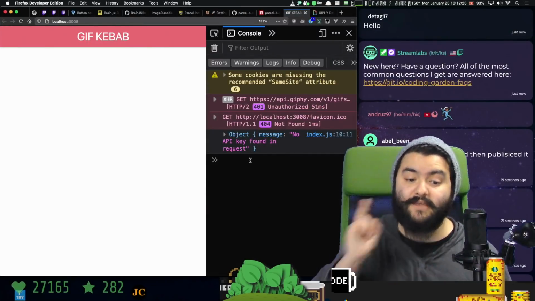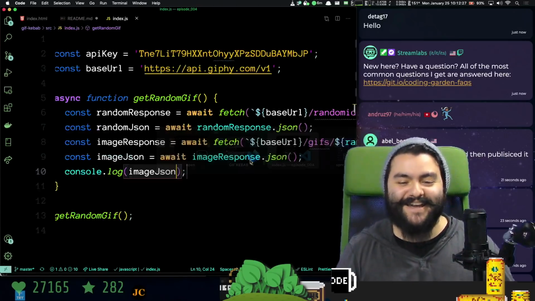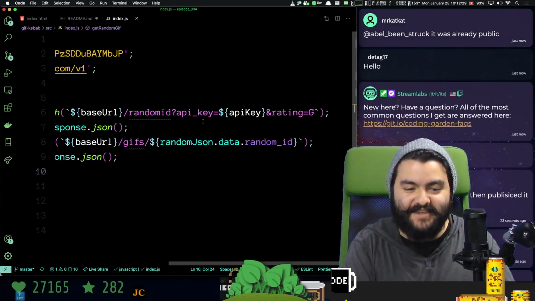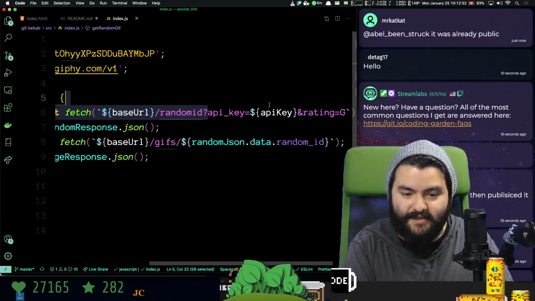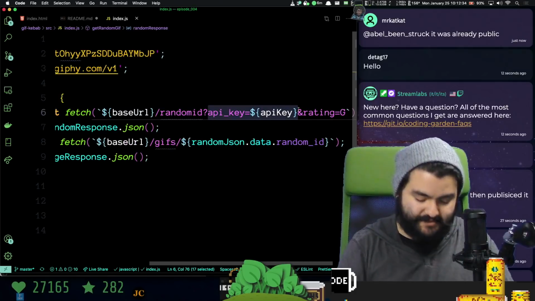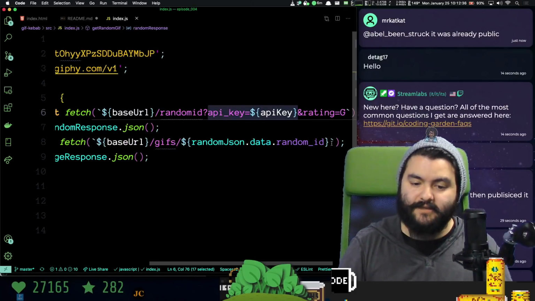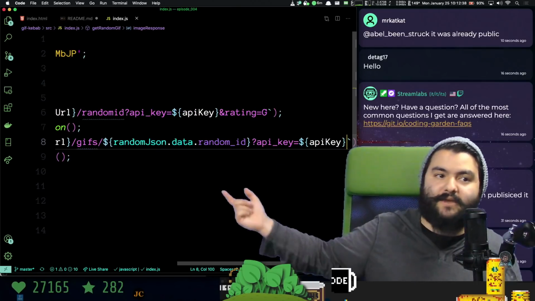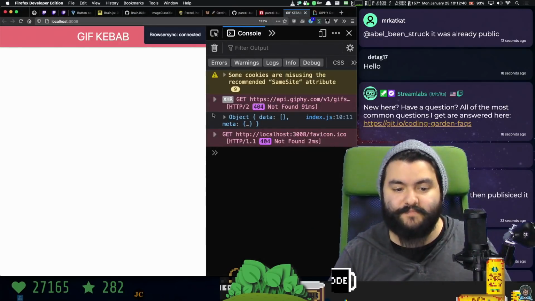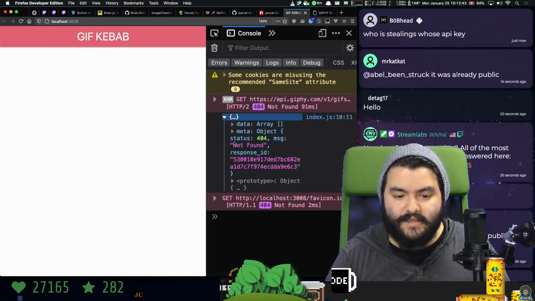No API key found in request. Good call. So in this URL, we're appending the key like this, API key equals API key. We need to do that on this URL as well. So random ID, question mark, query string, API key. So that should work. There we go. And so now we get back this not found.